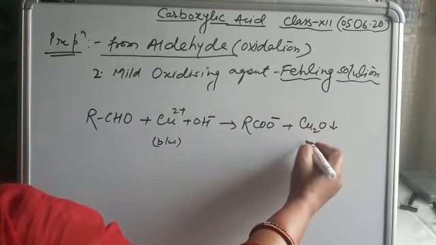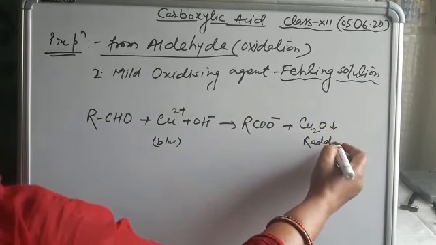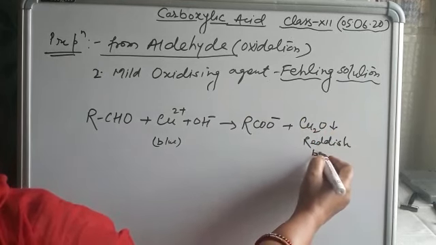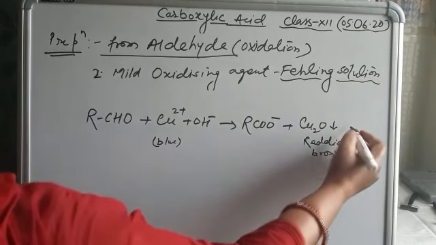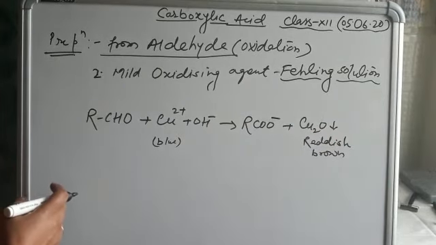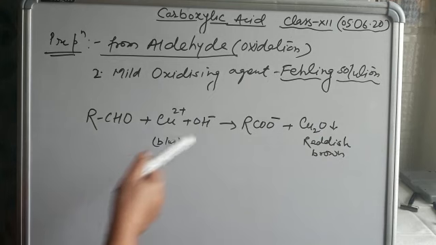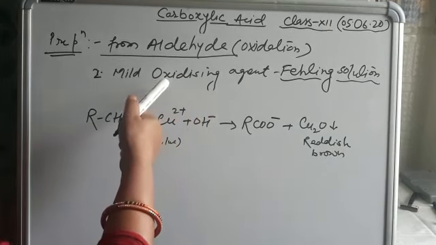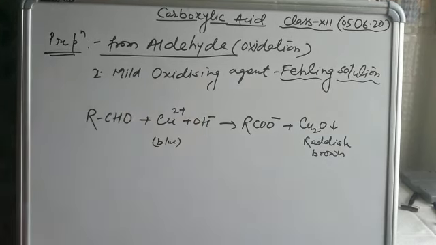We know that this is the reddish brown precipitate formed apart from another byproduct. So here we easily convert aldehyde into acid when these mild oxidizing agents are used.